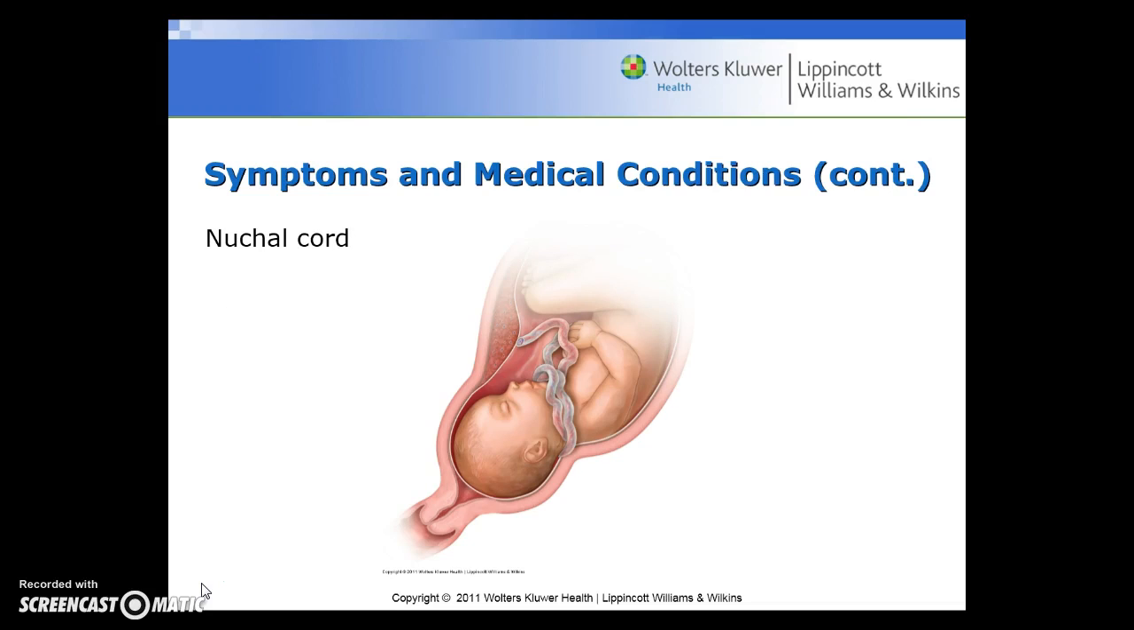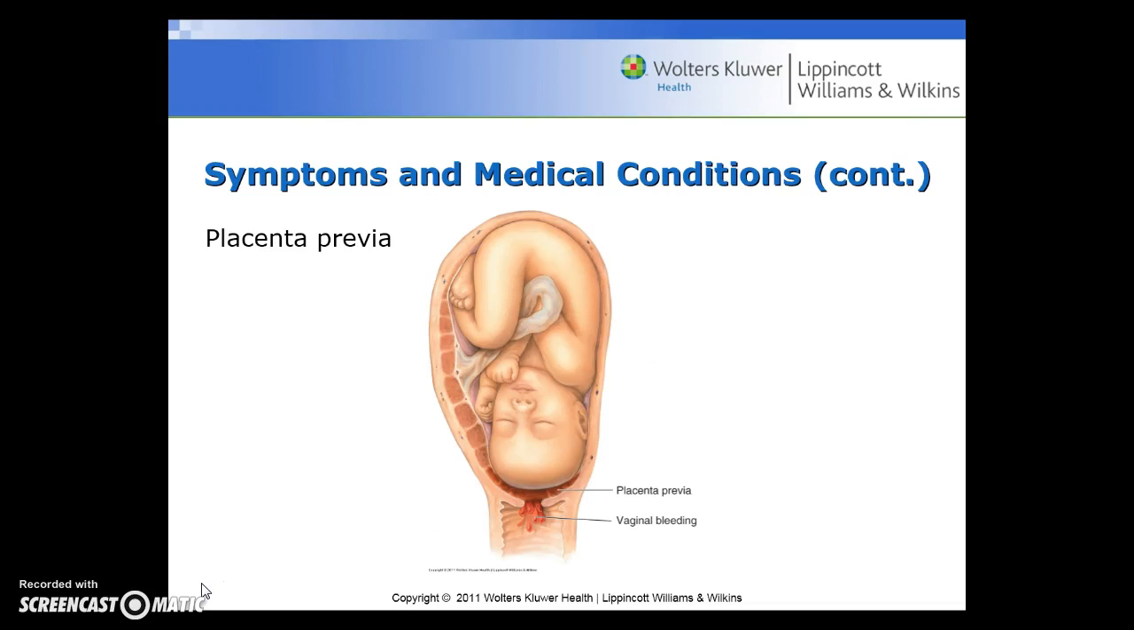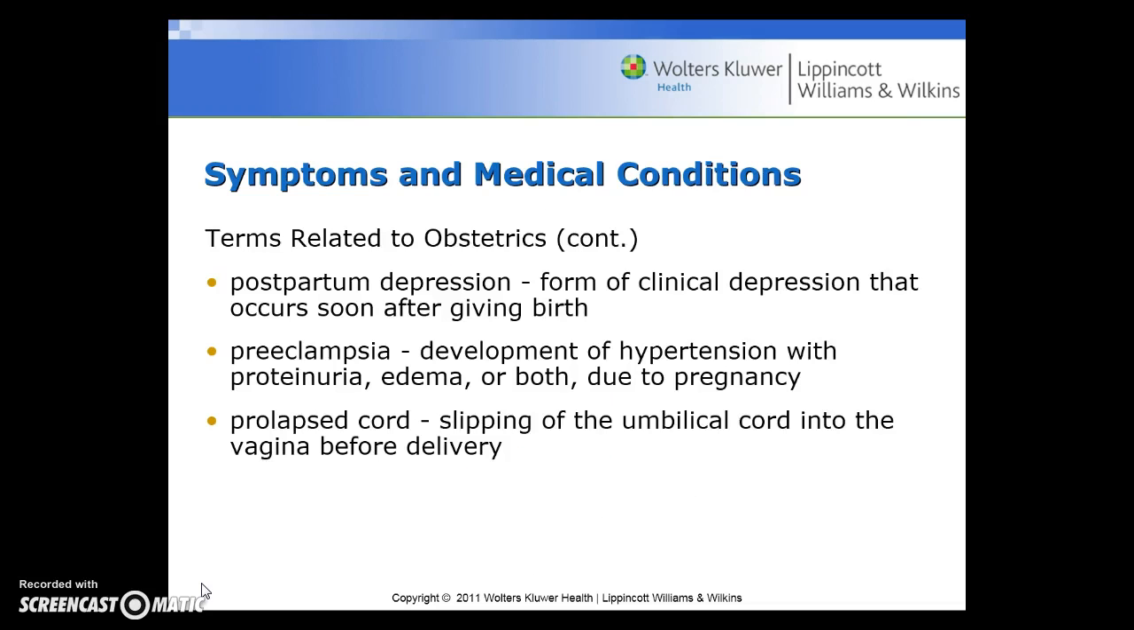Here you can see a nuchal cord condition. Here, this is placenta previa, which causes vaginal bleeding and can be a very serious condition. Postpartum depression is a form of clinical depression that occurs soon after giving birth. Preeclampsia is the development of hypertension with proteinuria, edema, or both due to pregnancy. A prolapsed cord is the slipping of the umbilical cord into the vagina before delivery.